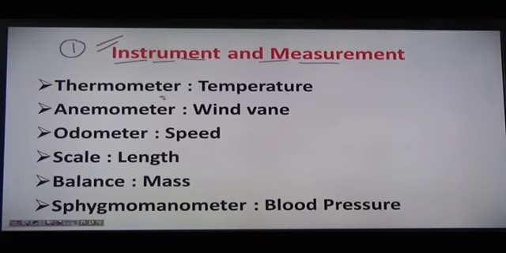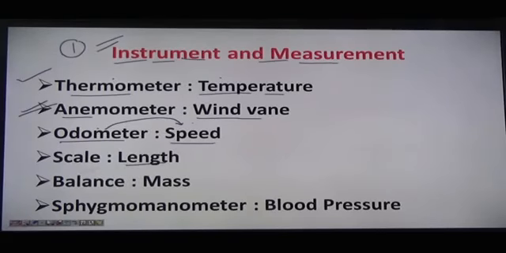As we know the question type, suppose I say thermometer is related to temperature, similarly odometer is related to... The answer is speed, but we can answer speed only when you know that speed is measured by an odometer, right? Here we have a few examples. Just take them one by one. First, for measuring temperature we use a thermometer, right? For measuring the speed of the wind, we use an anemometer. Next, for measuring speed we have the odometer. Generally that is used in cars. You have odometers in cars or bikes, right?